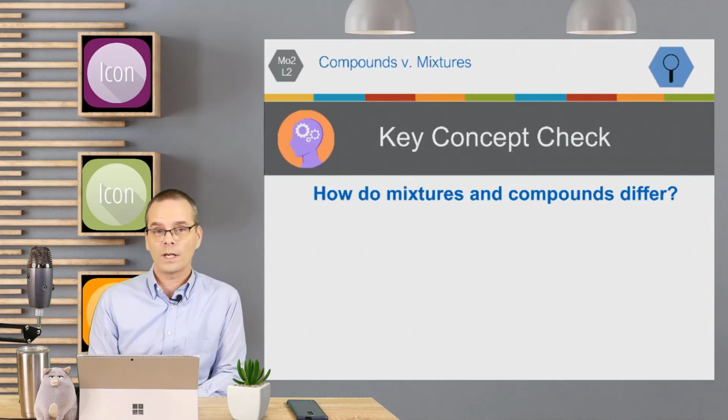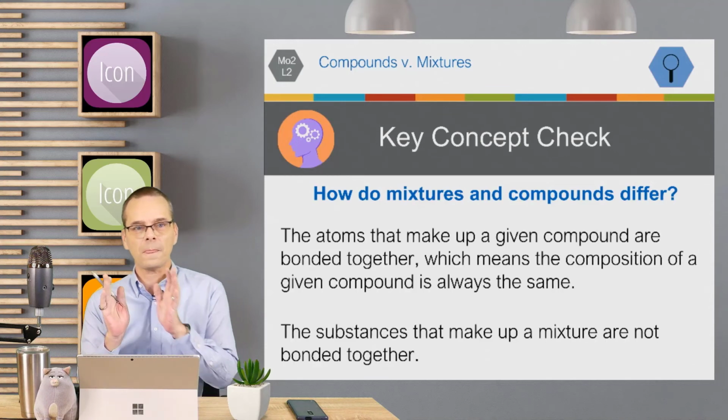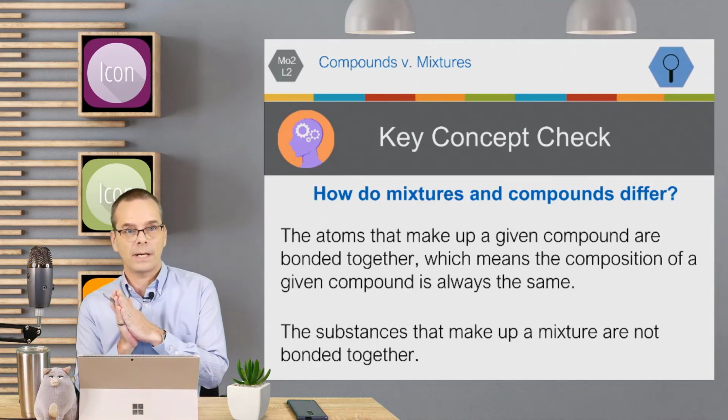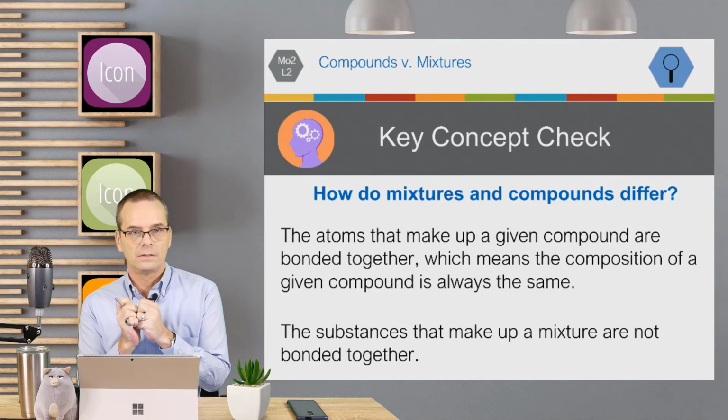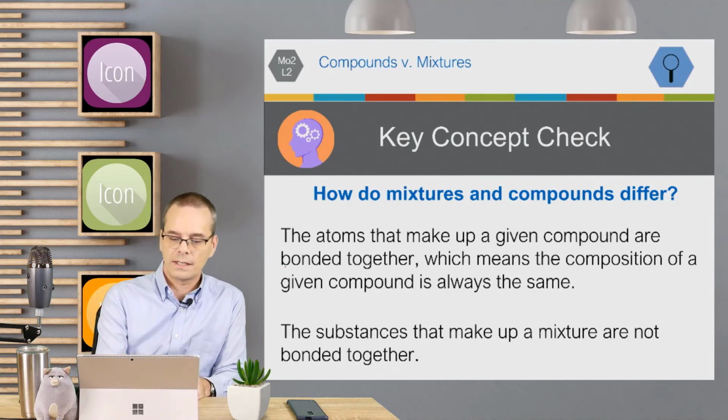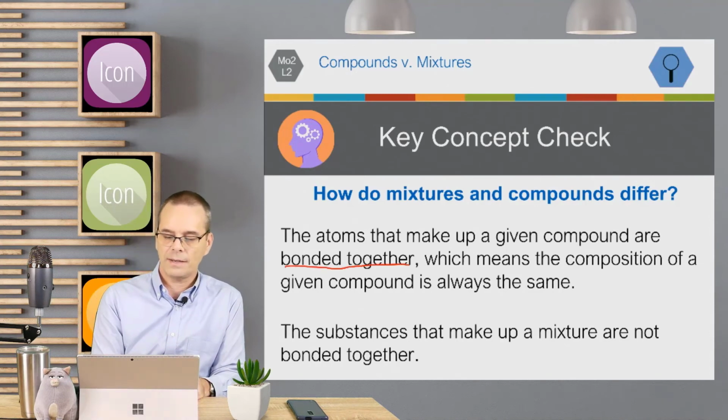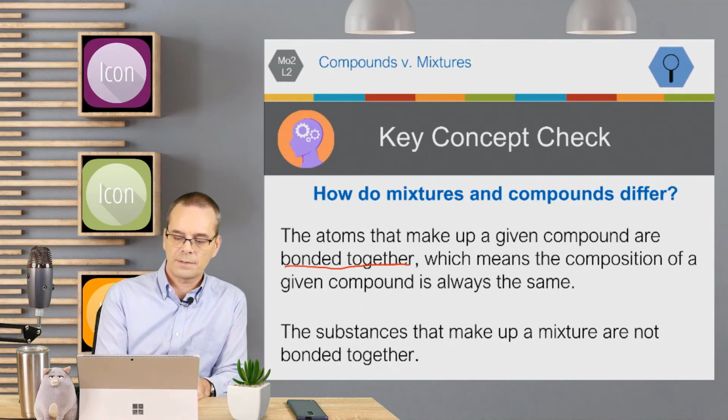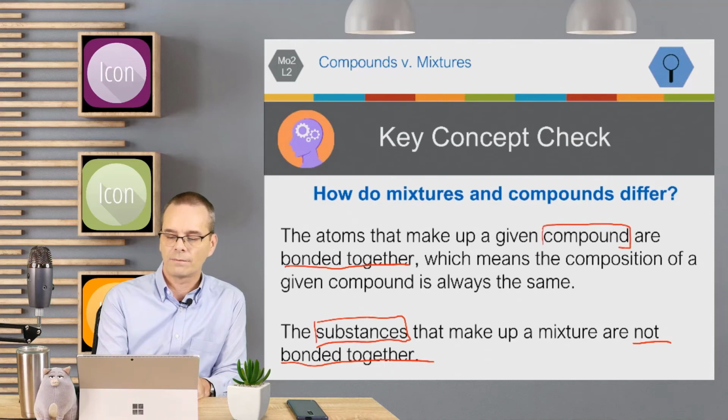So how do mixtures and compounds differ? The atoms that make up a given compound are bonded together, which means the composition is always the same. In a mixture, the substances are not bonded together. So that's one way they are different.